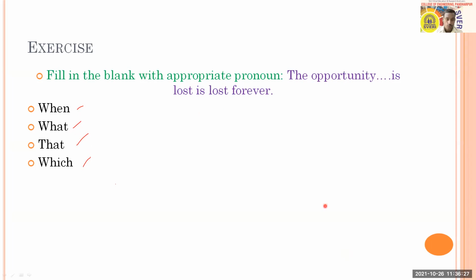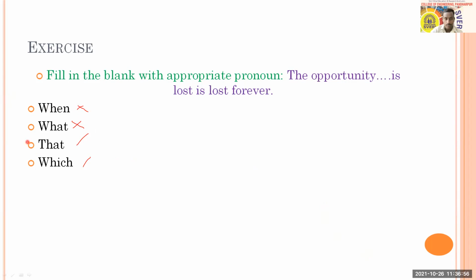Mayuri is with option D. Mansi Salgar is with option D. Pranali is with option D. Let's see how you can choose the option. As I have already told you, when and what are very irrelevant, so two options are eliminated.